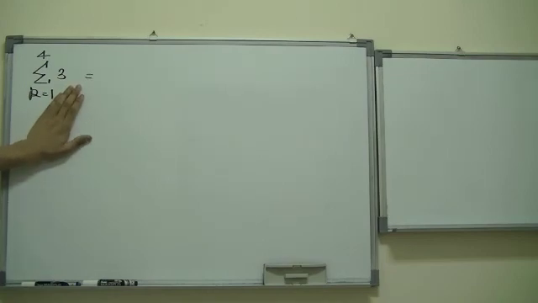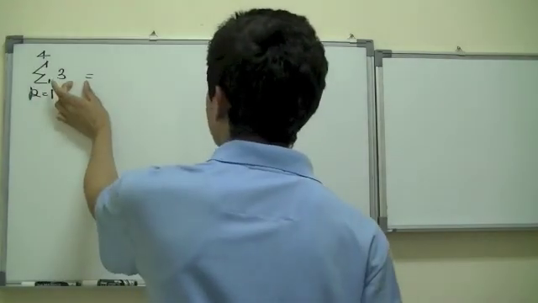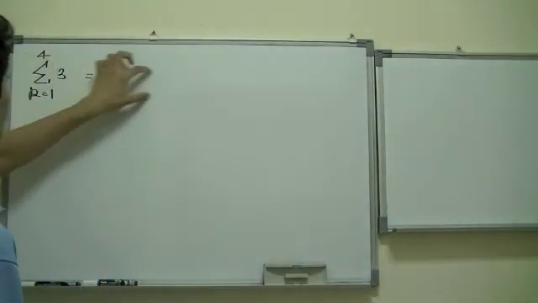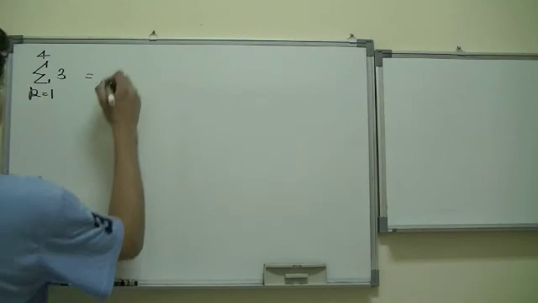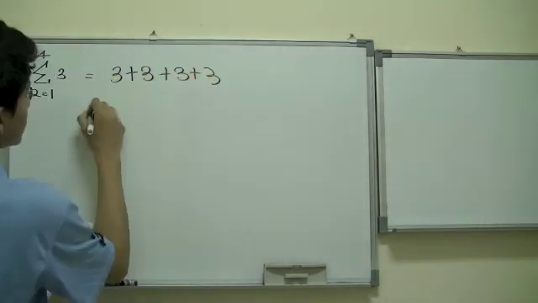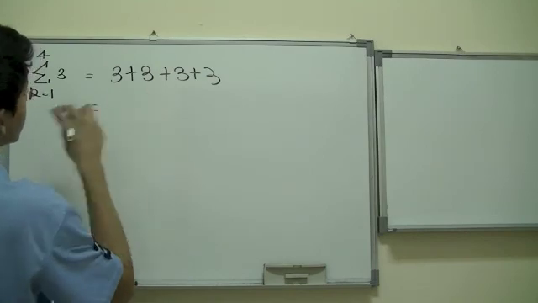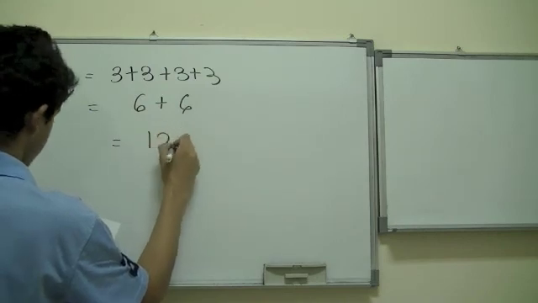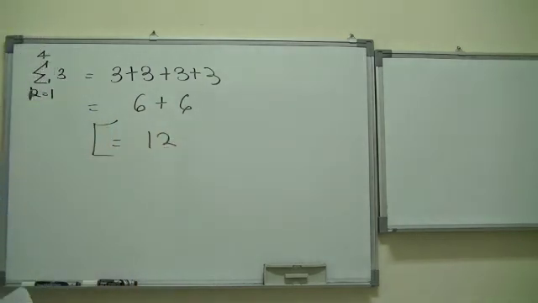Since this is not involving k, what we need to do is add 3's 4 times. Just 3 plus 3 plus 3 plus 3, which gives us 3 plus 3 is 6, plus 6, which gives us 12. That's the answer.